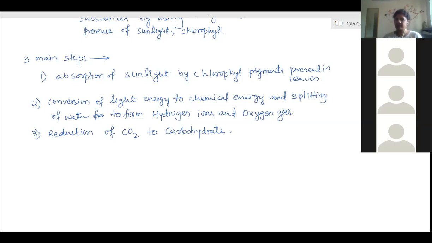Then presence of chlorophyll, yes, more number of chlorophylls are present. The leaves are spread out and exposed, due to which more chlorophylls and more stomata are present, which helps in absorption of gases as well as absorption of sunlight.